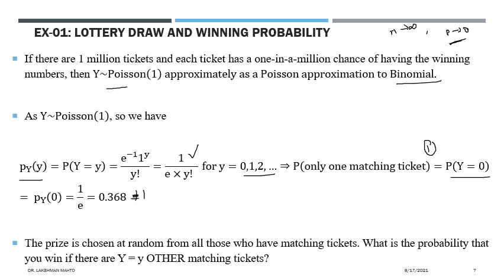The prize is chosen at random from all those who have matching tickets. Then we have to find the probability that you win if there are a small y other matching tickets. So what is the probability that you win? How can you calculate it?